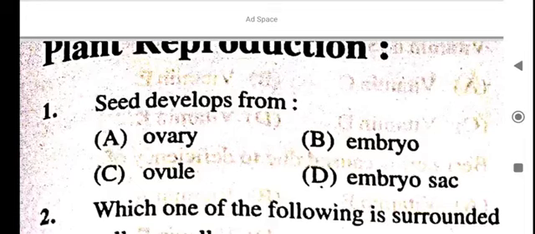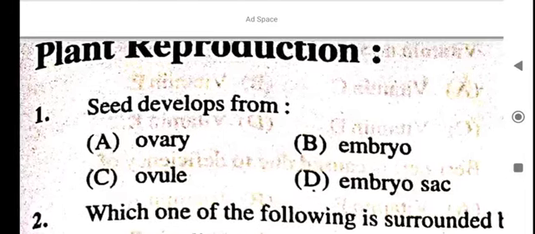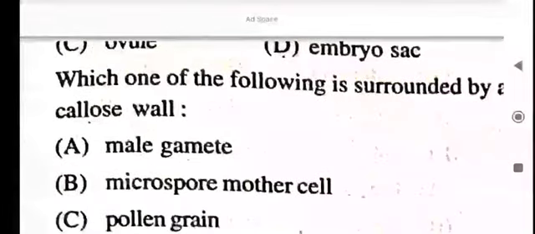Seed develops from where? Seed develops from ovary, embryo, ovule, embryo sac. Seed develops from ovule. Okay, seed develops from ovule. Next question.